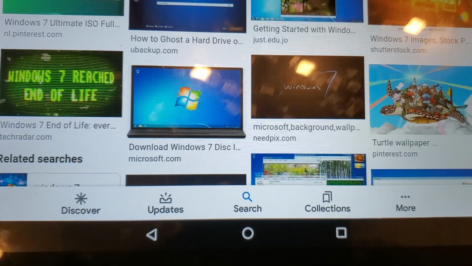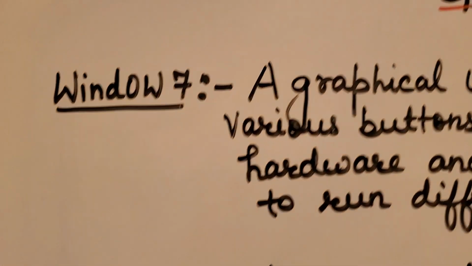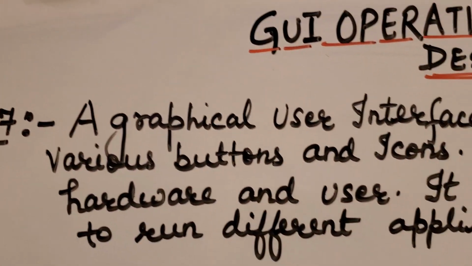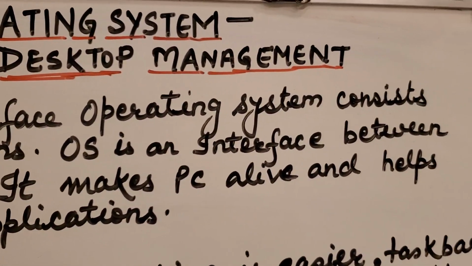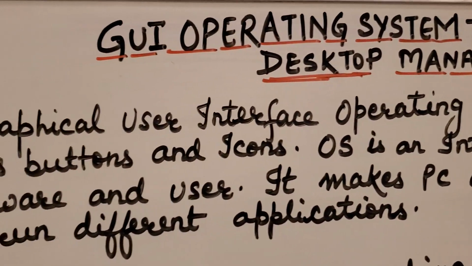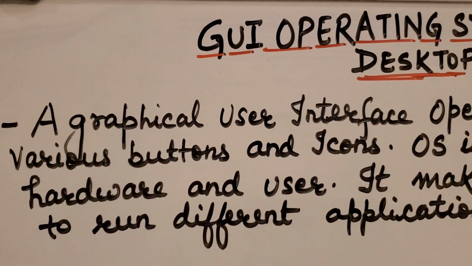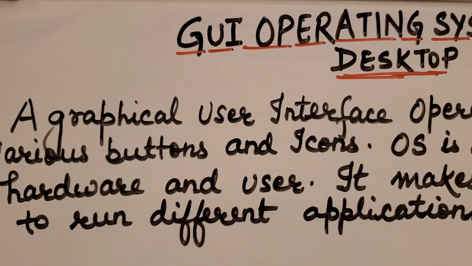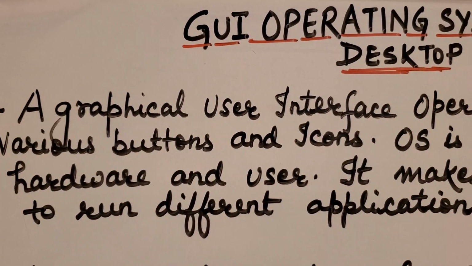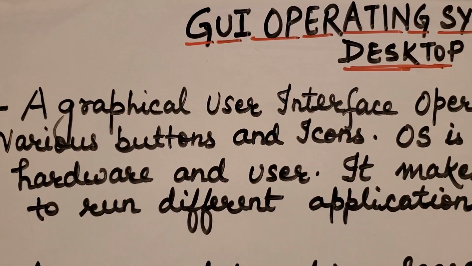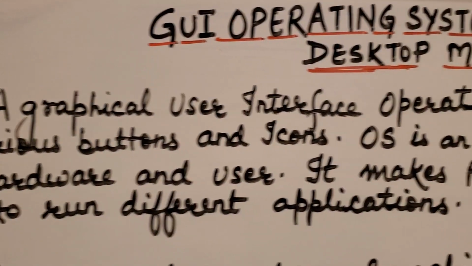So let us talk about what is Windows 7: a graphical user interface operating system which consists of various buttons and icons. As you can see on the screen of Windows 7, it consists of a number of buttons and icons which make it easy for the user to work.